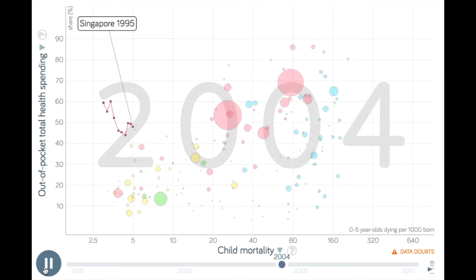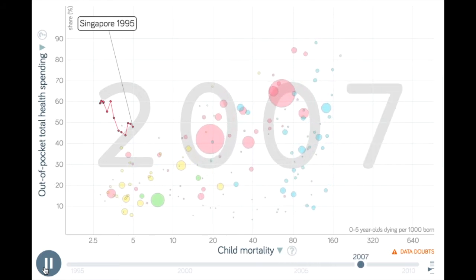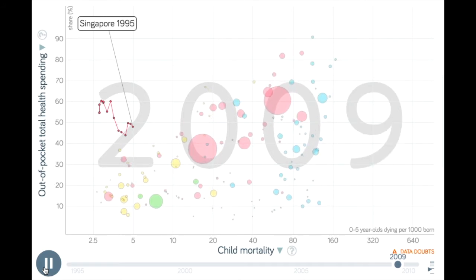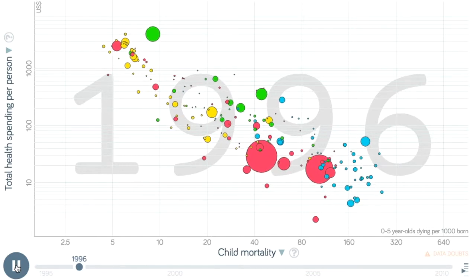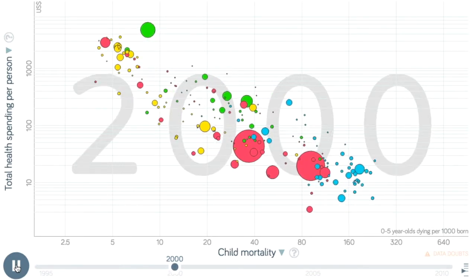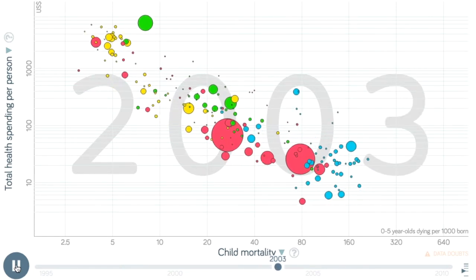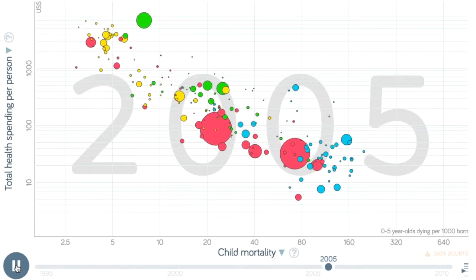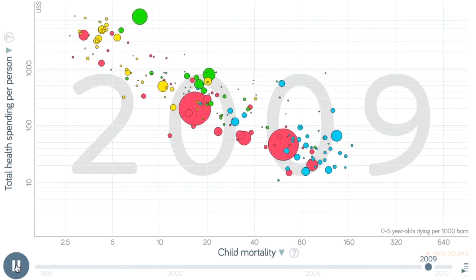This, however, can mostly be attributed to the fact that the government in Singapore pays for most of the medical system itself, including hospitals. While the relationship between the percentage of healthcare spending that is covered by the government and child mortality has a strong negative correlation, it still can't be proven that it is a causal relationship. While it appears that government spending on healthcare has a strong effect on the well-being of its people, there are still many other factors that account for the overall health of a nation's people.